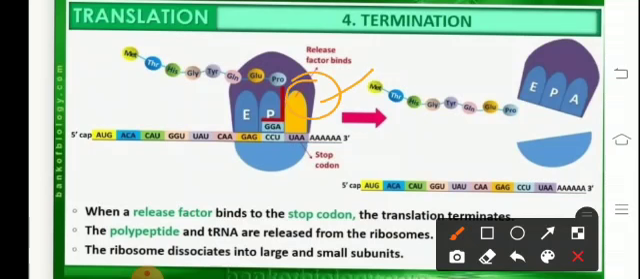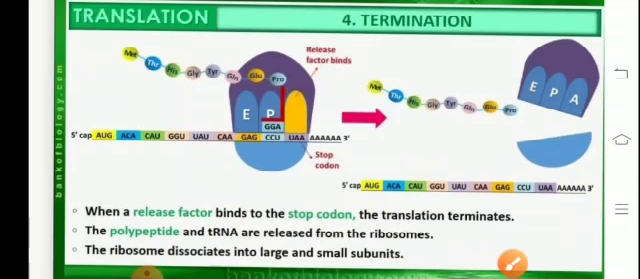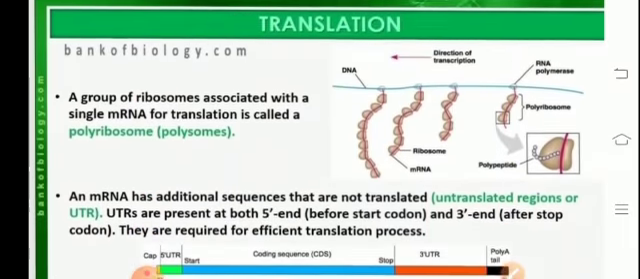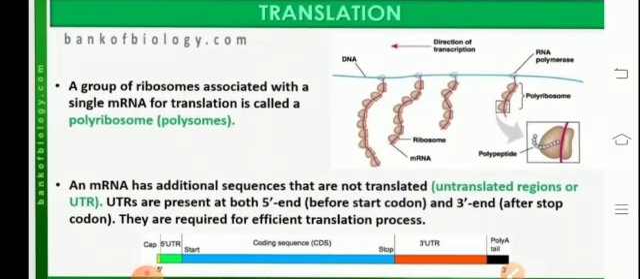At the time of release, the polypeptide is only a primary structure, and then finally it will undergo coiling and recoiling and folding to form the secondary and tertiary structures respectively. After that, the whole unit will get dismantled, causing the release of the smaller subunit of the ribosome as well as the larger subunit of the ribosome. So the ribosome gets dissociated and the whole complex gets dissociated finally.